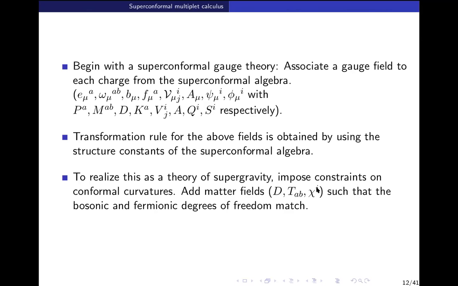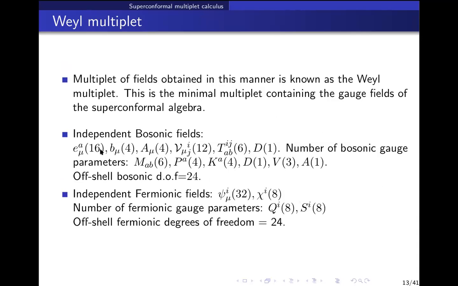This is a doublet of Majorana fermions, so 4 times 2 is 8. And 7 bosonic degrees of freedom. This is an antisymmetric second rank tensor, so 6 components. This is a real scalar, so 1. So here you have 7, and so this is the counting.